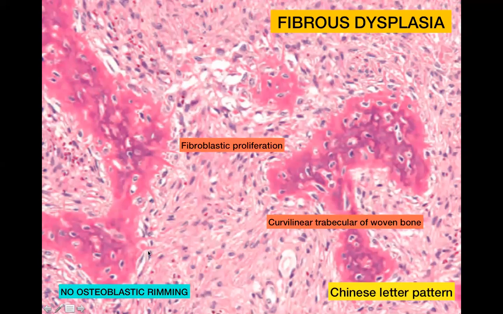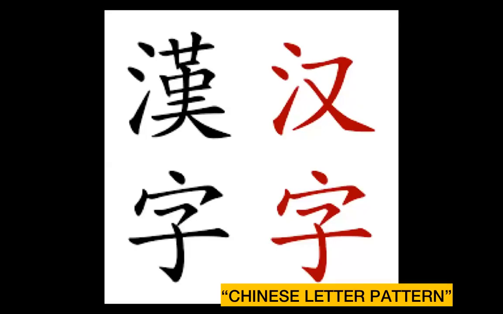We spoke about the Chinese letter arrangement of Corynebacterium when we spoke about diphtheria. So this is yet another place where we see a Chinese letter pattern. The curvilinear trabeculae of woven bone look like Chinese letters. So just to keep in mind, Chinese letter pattern, we have seen it in two different places during this talk.